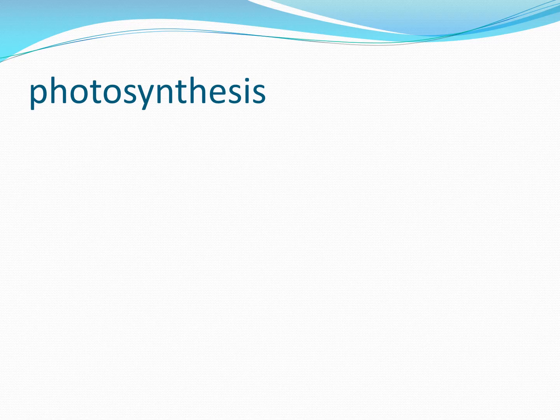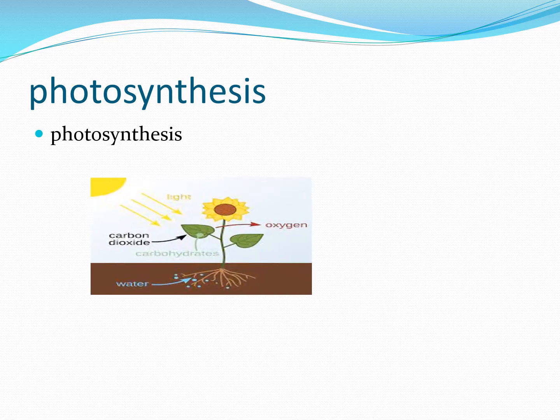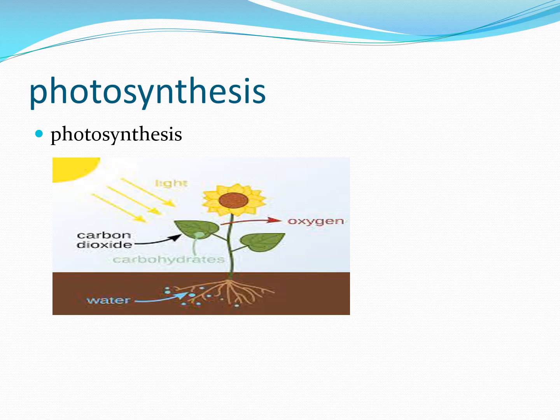The next example is photosynthesis. Photosynthesis in green plants takes place only in the presence of sunlight. Here the plants prepare their food when they absorb light. So there is absorption of light, which means this reaction is an endothermic reaction. There is an energy change, and then the chemical change occurs. Here the plants are absorbing light for preparing their food. So this is all about the chapter.